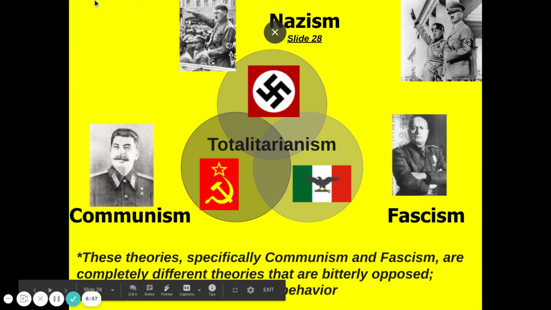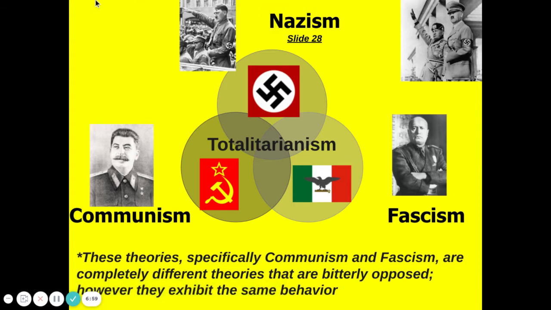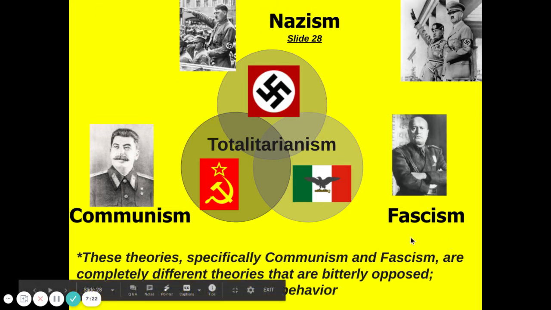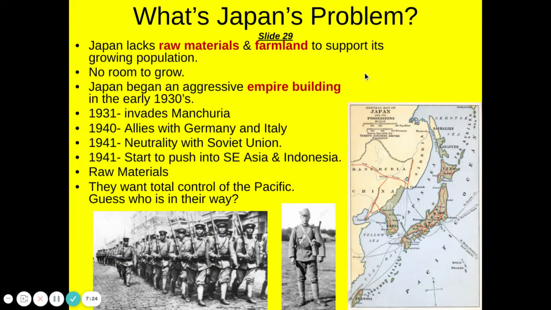So on this slide, you're looking at the three theories and how communism and fascism are different, but yet they have very similar behaviors. So they're different in the way they function. Their similarities, though, are that your leaders have that complete control. Nazism does fall under fascism as well.